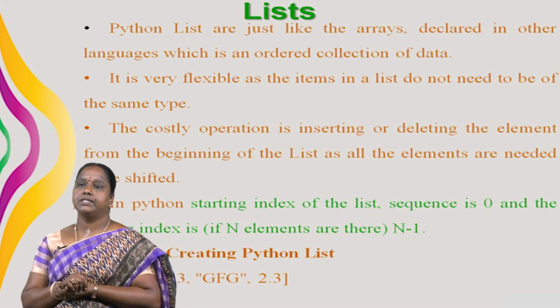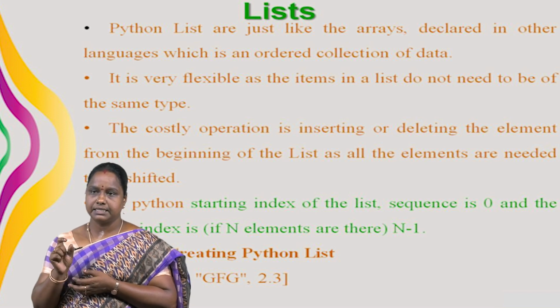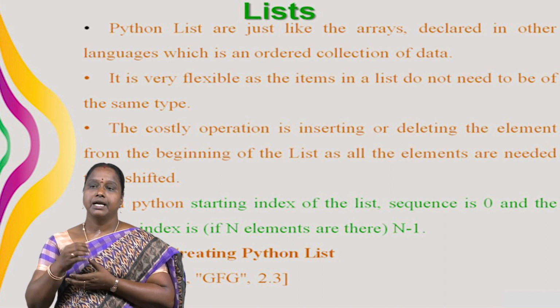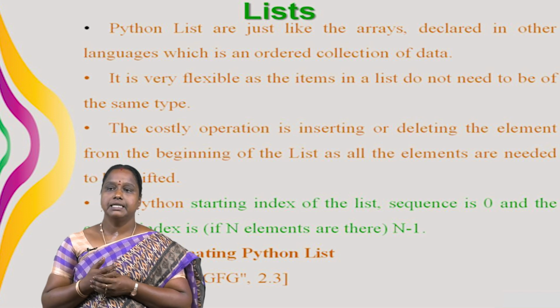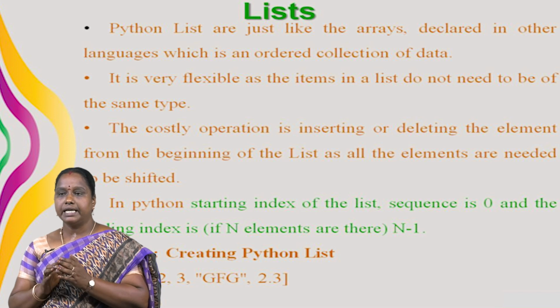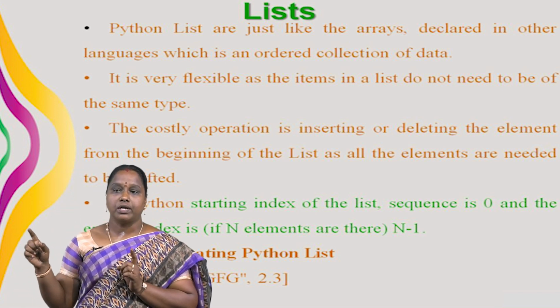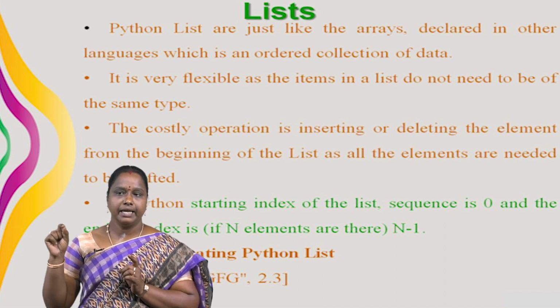We can create a list in Python as shown below. Here we see the example for Python list. Here we create a Python list. The list has 1, 2, 3 and some characters GFG and 2.3 values. It's stored in list. Next we see the print list output. Here we see that list elements can be accessed by the assigned index. In Python, starting index of the list sequence is 0 and the ending index is n-1. If n elements are there, n-1 is the ending index.